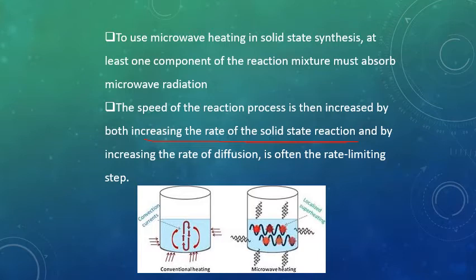We can increase the solid state reaction speed, and then we can increase the rate of the whole process, and we can increase the rate of diffusion of reactants to each other. When reactants diffuse to each other, then product will be formed very fast, and this diffusion is the rate limiting step. If the diffusion is slow, meaning mixing of the reactants is slow, then the rate will be slow. So the reaction process can be increased by increasing the rate of solid state reaction, by increasing the rate of diffusion.